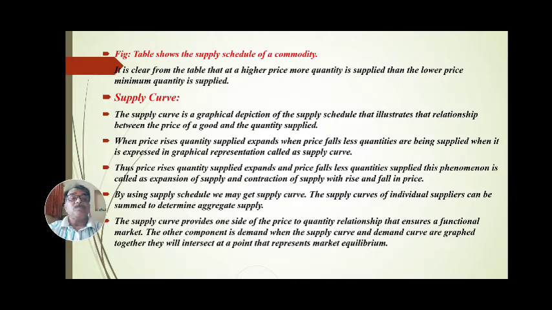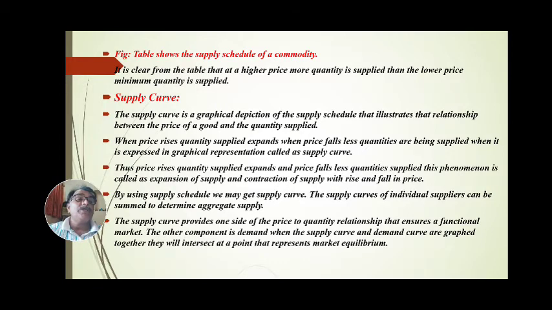Thus, when price rises, quantity supplied expands, and when price falls, less quantities are supplied. This phenomenon is called expansion of supply, with more quantity supplied, and contraction of supply, with less quantities supplied, with a rise or fall in price. These are to be studied and shown. By using the supply schedule, we may get the supply curve.